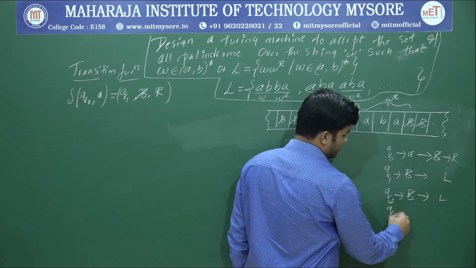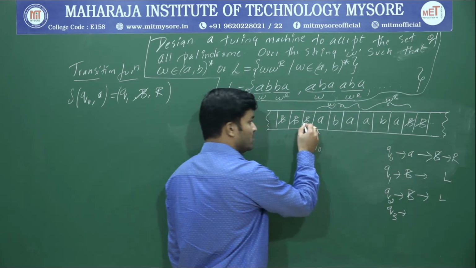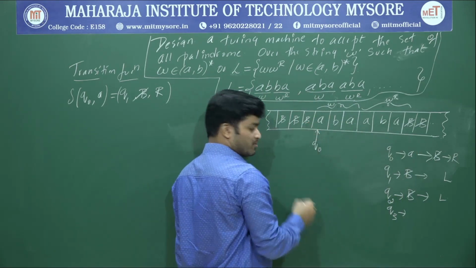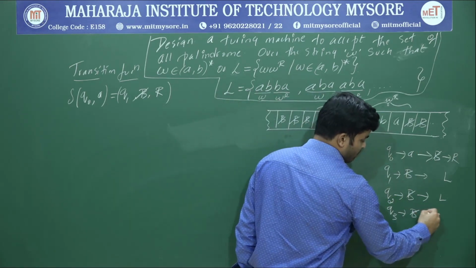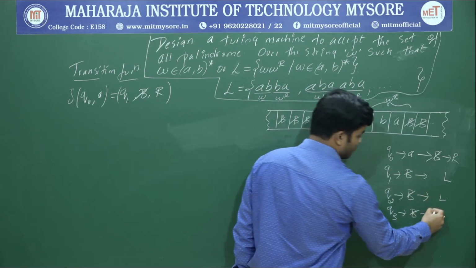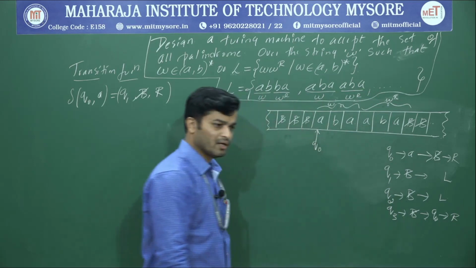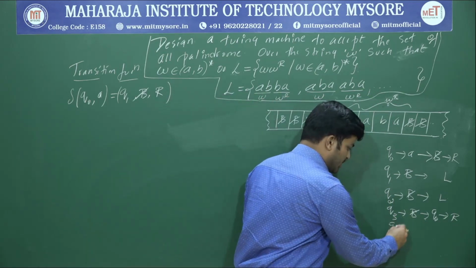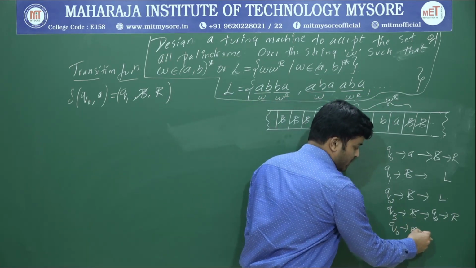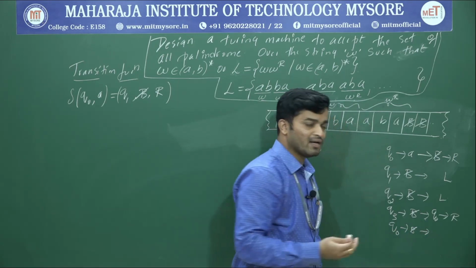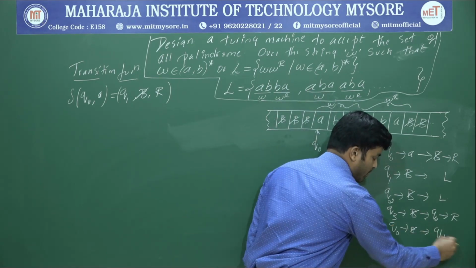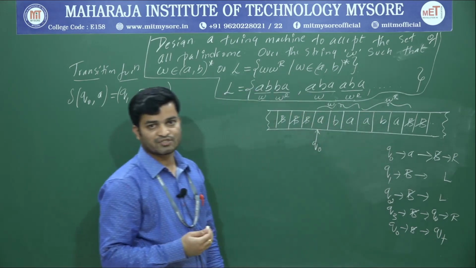Once I get the blank space, I will start moving the left hand side, and I will use Q2 to replace the last symbol with blank space, and start moving left hand side. And I will use Q3 to find the extreme left blank space. Once I get that one, I will give control back to Q naught, and again we will start moving in the right hand side. Okay, and within the Q naught, if you get a blank space, so whatever string you have taken is valid, and you can go to the final state, and you can accept that particular string.